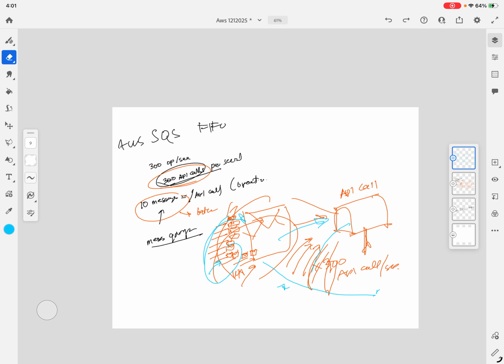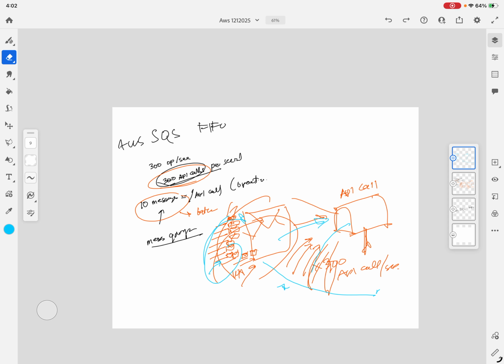Yes, your envelope analogy is actually perfect. Let's layer message groups into that analogy carefully. Envelope equals batch. Each envelope contains up to 10 letters. This is like a send message batch with up to 10 messages. 300 envelopes per second, that is 300 batch API calls per second, default FIFO.